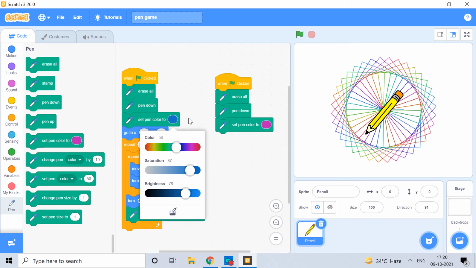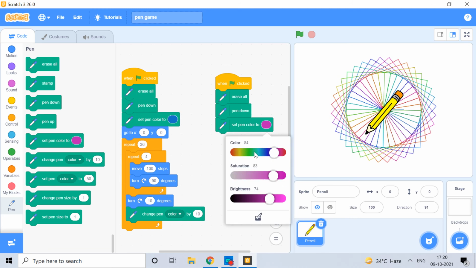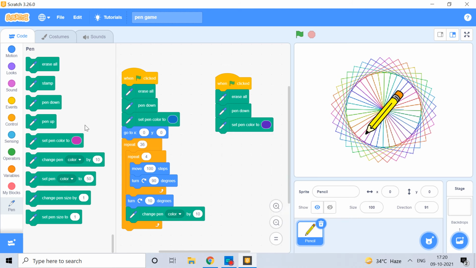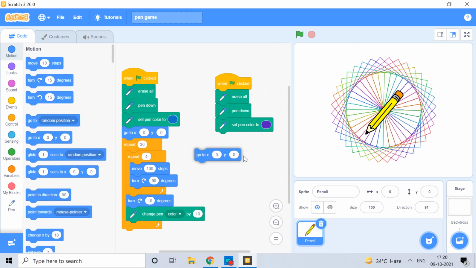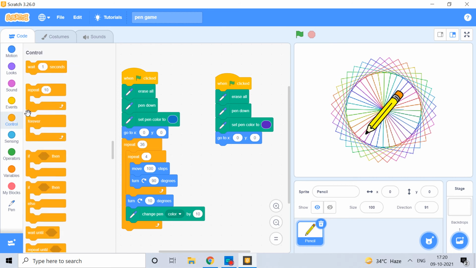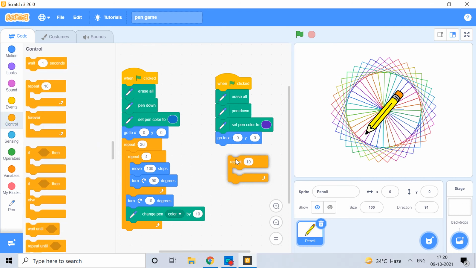Here you can choose any kind of blue. Now motion, go to x 0 and y 0, then control, repeat 36. You have to choose 36 and enter. Oops, 30.